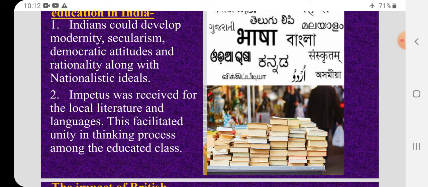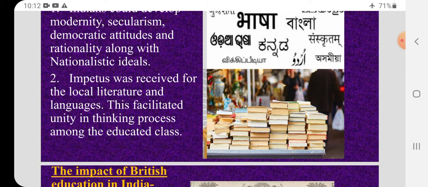Importance was given to local literature and languages. So far it was only local languages, but now what happened? We gave a lot of importance to the literature and local languages. This facilitated unity in the thinking process among the educated class. So all those who studied had the opportunity to think more.